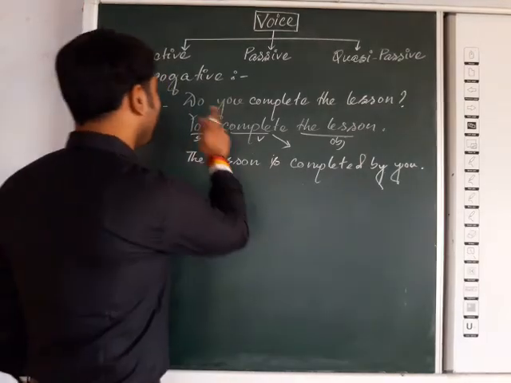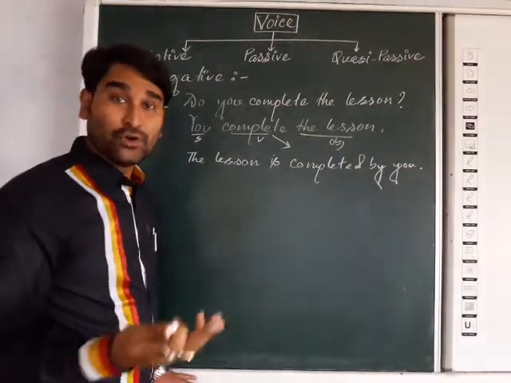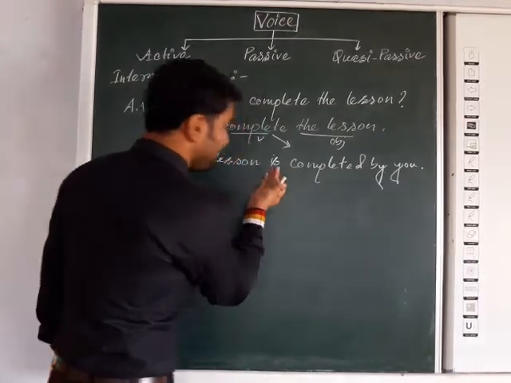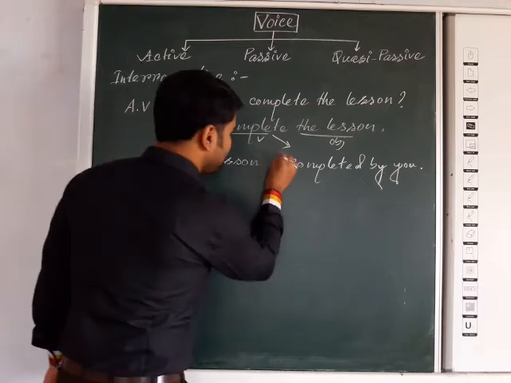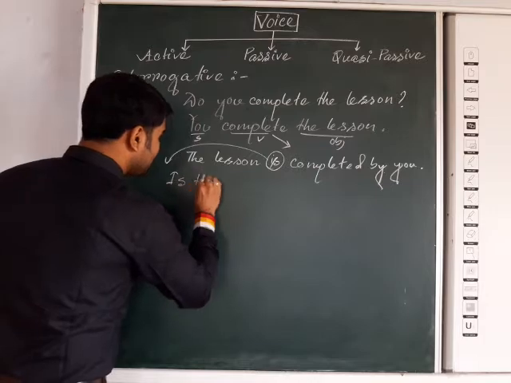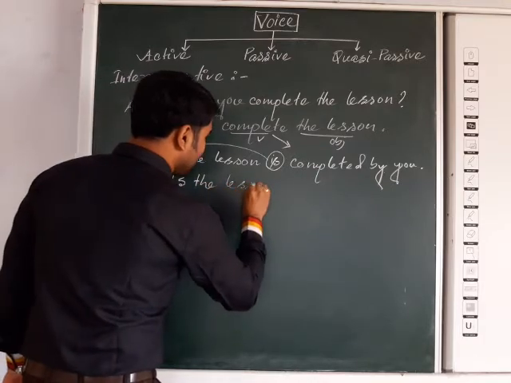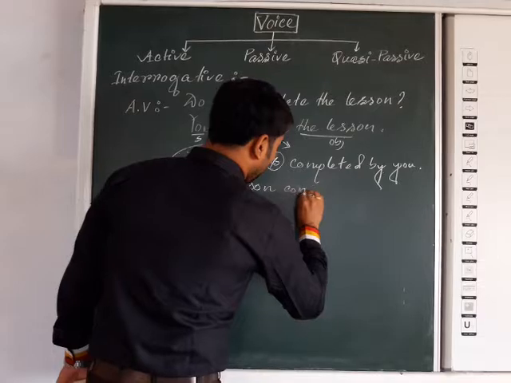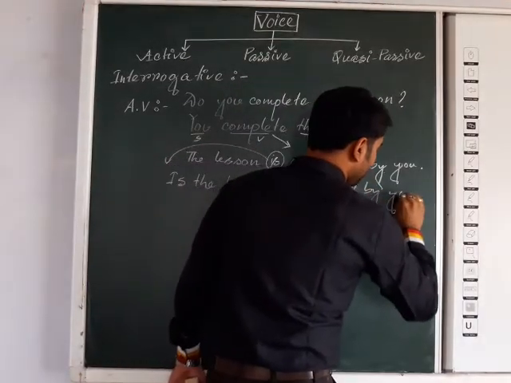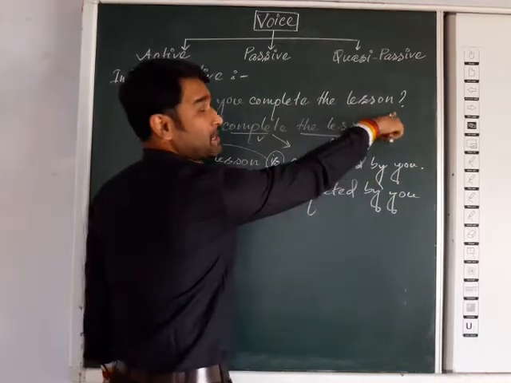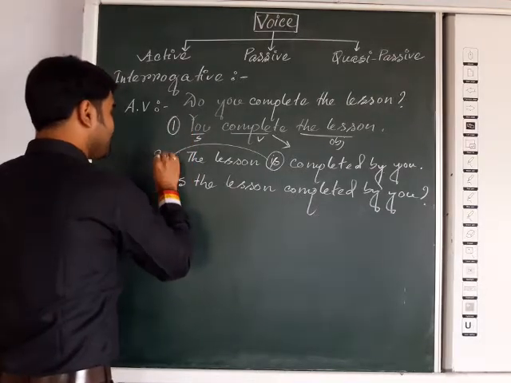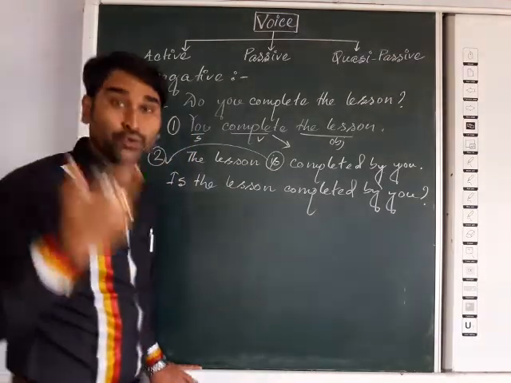Now your question was given in interrogative form, so you should complete the answer in interrogative format. Just bring the auxiliary verb before the subject. So the answer will be: "Is the lesson completed by you?" As it is a question, the question mark will be there at the end. So that is the first step and the second step that you should do.